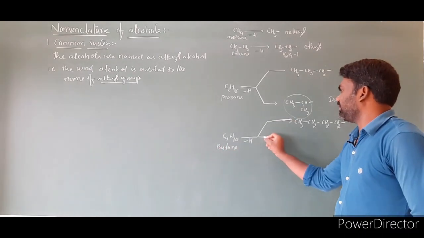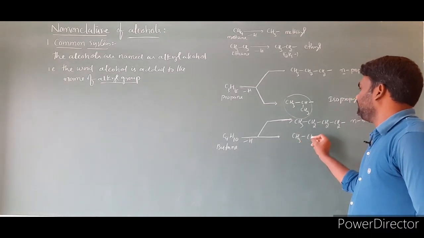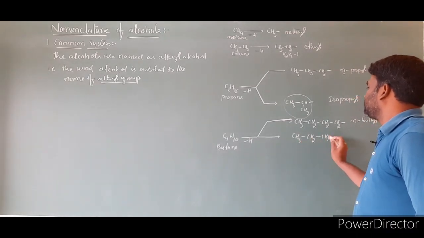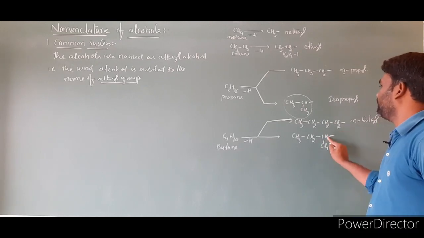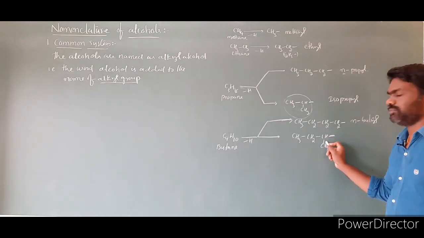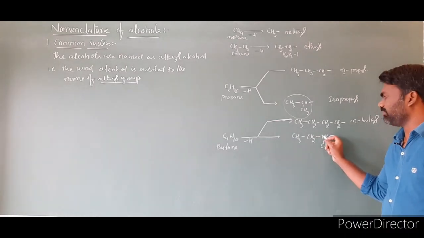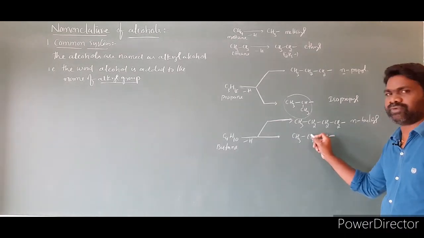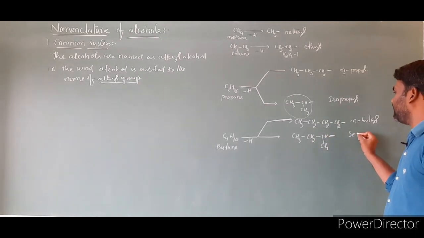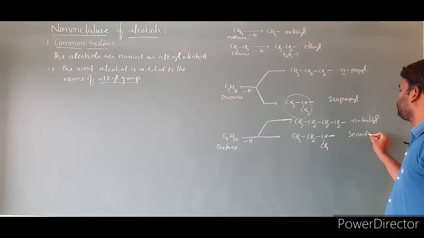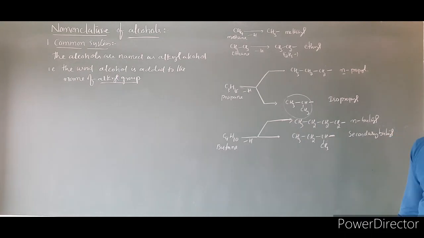The second possibility for this molecule is CH3CH2CH CH3 bond. If you look at this molecule, there is one branch. With respect to this carbon, it is a secondary carbon because it is attached to two different carbons. Then we have to call it secondary butyl. This is a secondary butyl group.